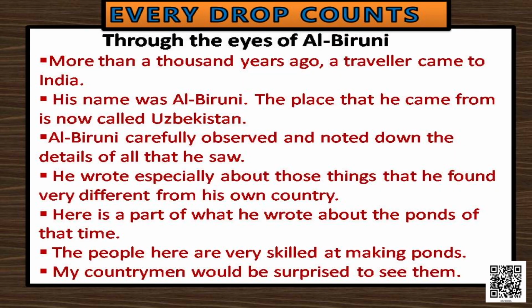More than 1,000 years ago, a traveler came to India. His name was Alberoni. The place that he came from is now called Uzbekistan. Alberoni carefully observed and noted down the details of all that he saw. He wrote specially about those things that he found very different from his own country. Here is a part of what he wrote about the ponds of that time.